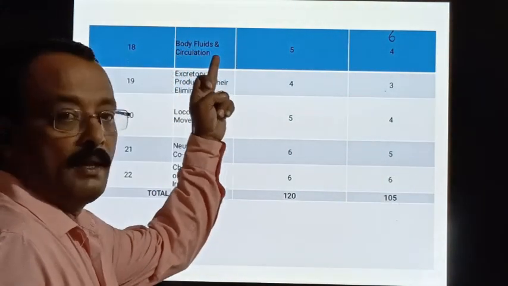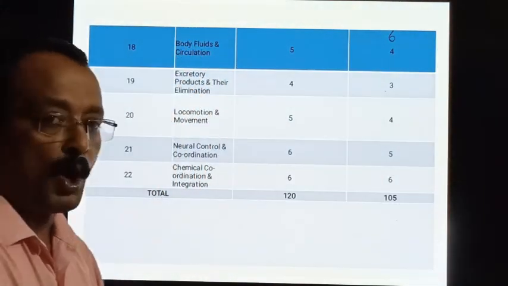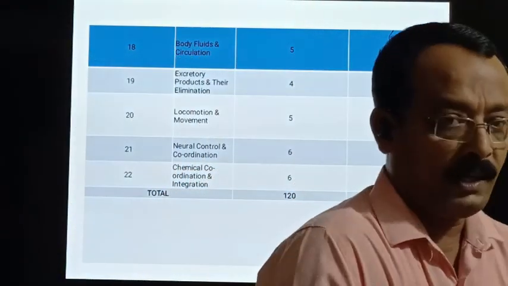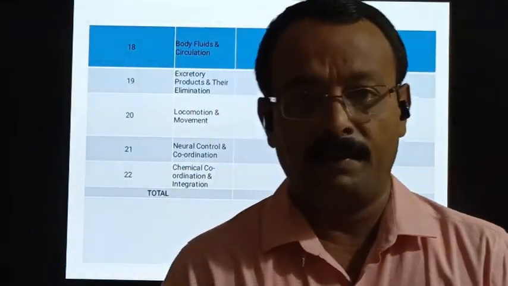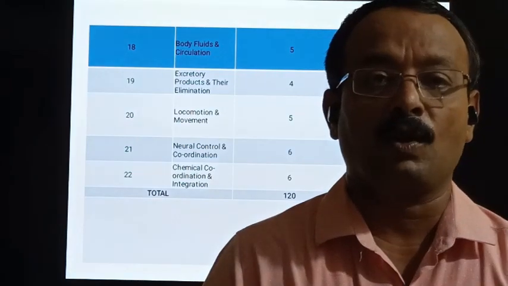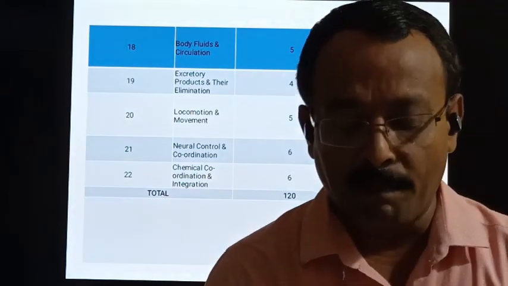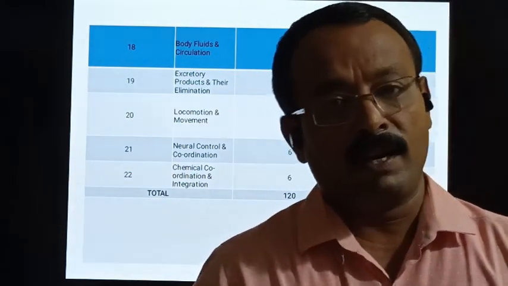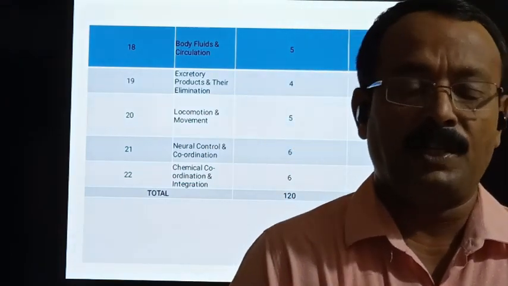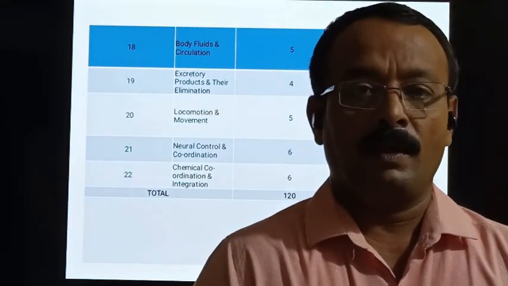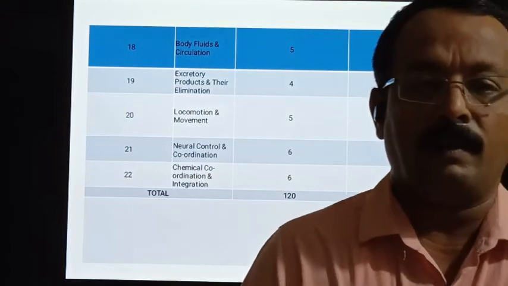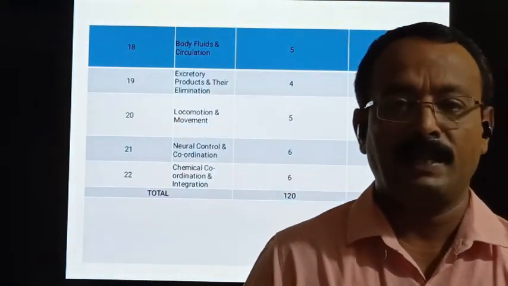The third chapter of the fifth unit is body fluids and circulation. Here we understand what is blood, which are the types, and what the liquid part of the blood is called. We understand RBC, WBC and platelets, and we even have a glimpse of lymph, another fluid present in the body.